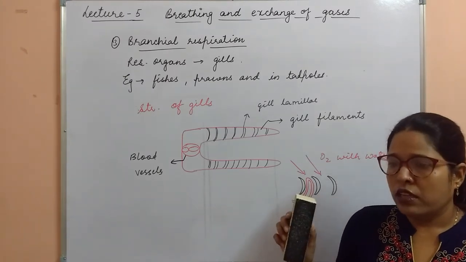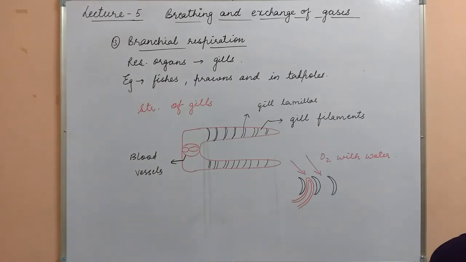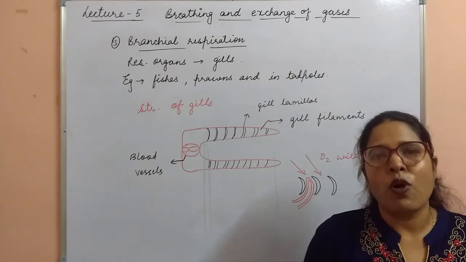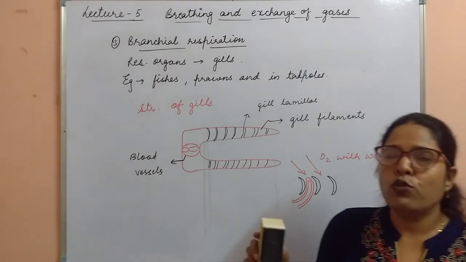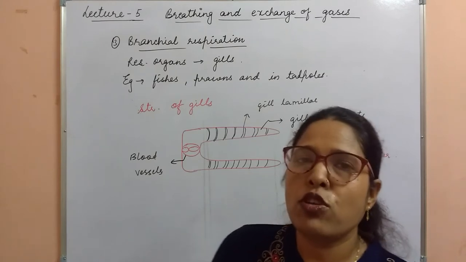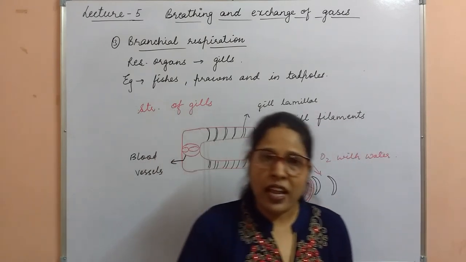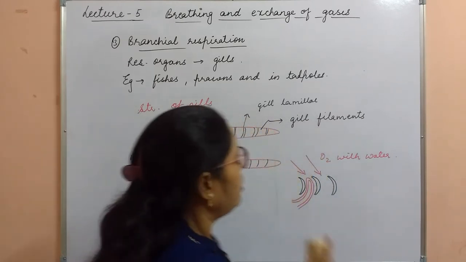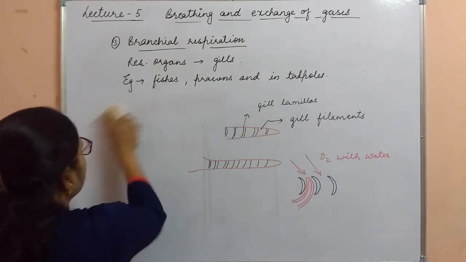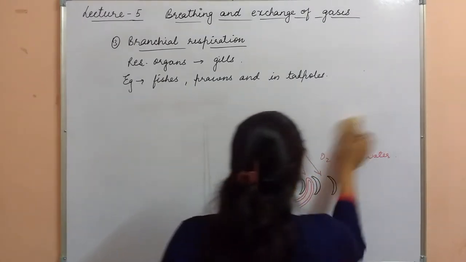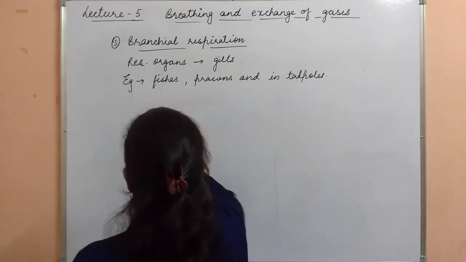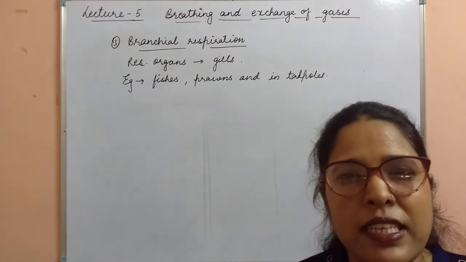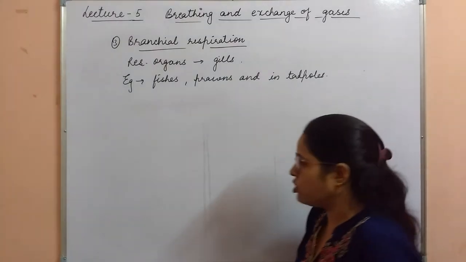So this is the structure of gills, and now we are going to compare the structure of gills with the structures present in organisms which are terrestrial or aerial. It means we are going to compare the process of diffusion between air and blood and between water and blood. Here the process which is going to take place is diffusion between water and blood. So what are the complexities present in this type of structure?